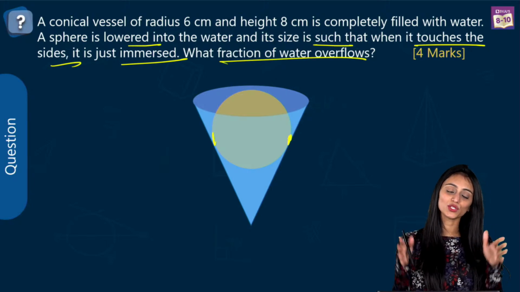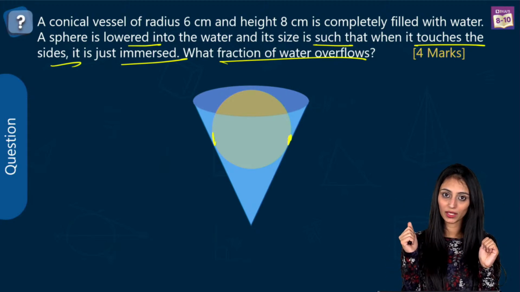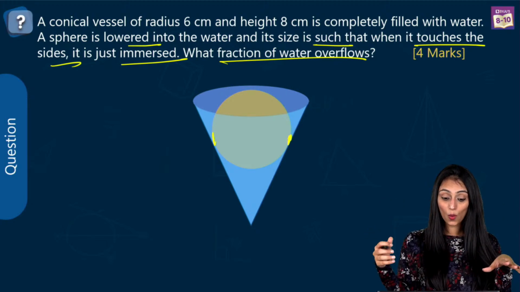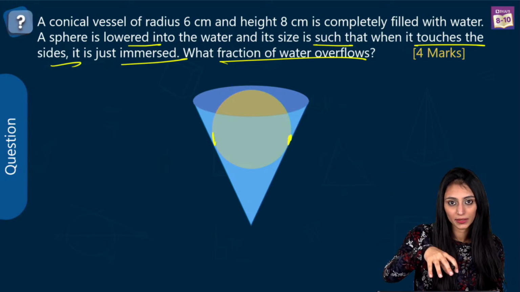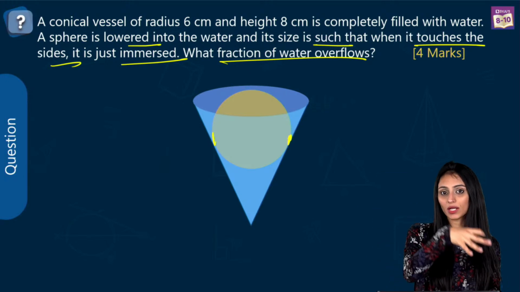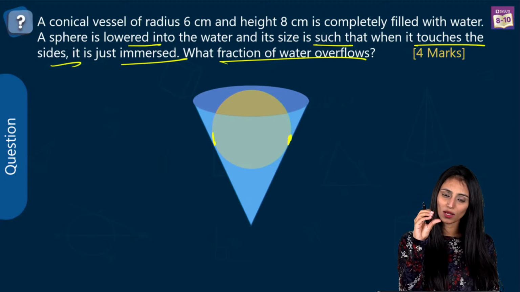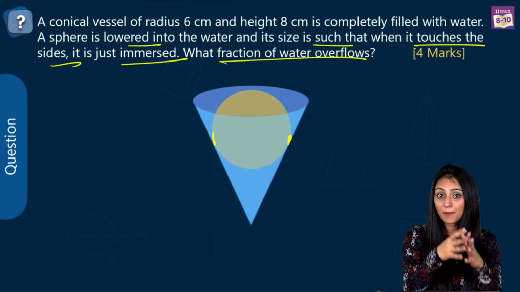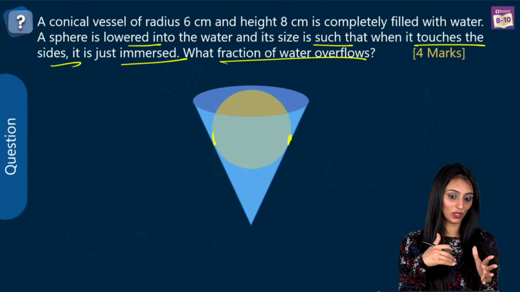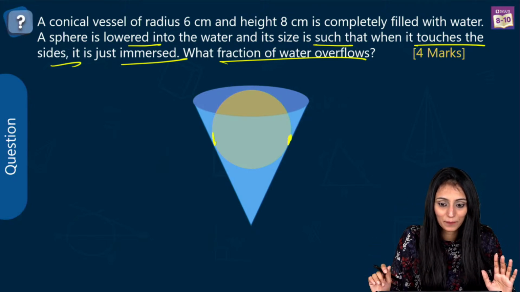Think about it. Let's suppose you have a cylindrical bucket completely filled with water. Now, when you put a spherical ball in it, some amount of water will come out. It all depends on the volume of that spherical ball. If it is a smaller ball, a little amount of water will come out. If it is a bigger ball, more water will come out. It all depends on the volume, right?